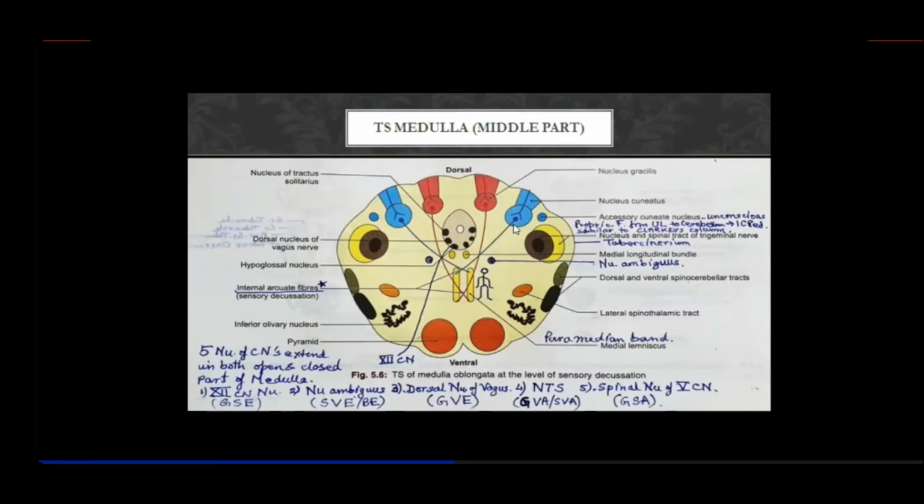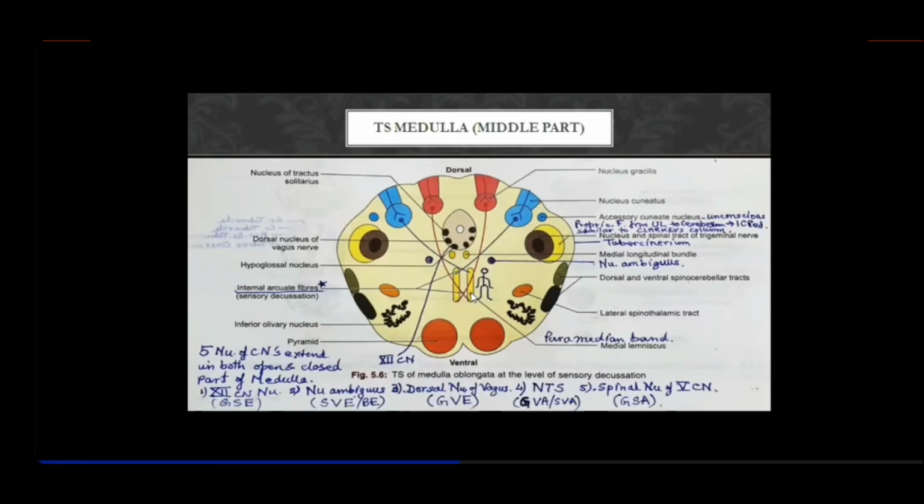So what you'll find is that the gracile fibers from the gracile nucleus are reaching anteriorly or ventrally in the medial lemniscus, while fibers from the upper half of the body are reaching into the posterior portion of the medial lemniscus. So the somatotopic representation of the body will be like this. The cranial or upper half of the body will be represented on the dorsal portion of this medial lemniscus, while the caudal portion of the body will be represented on the ventral portion of the medial lemniscus.